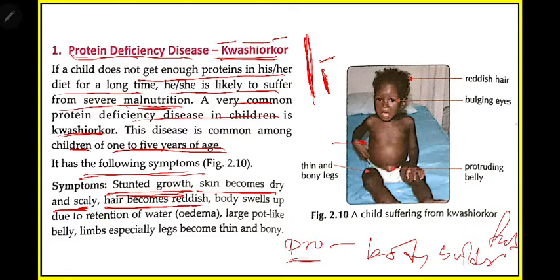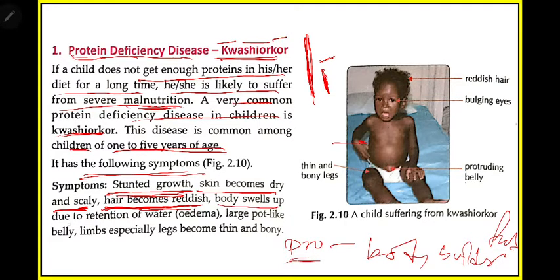This is the reason why, for example, there are some poor children you will find at any bus station or railway station. You have seen that their hair is mostly reddish, because they are suffering from this protein deficiency disease, because they are not having proper food. So in their case, they are suffering from protein deficiency disease, and their hair becomes reddish.